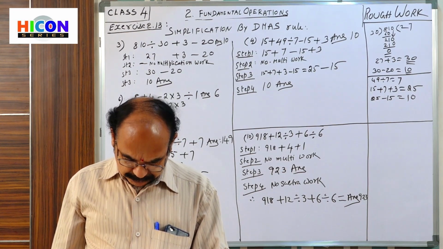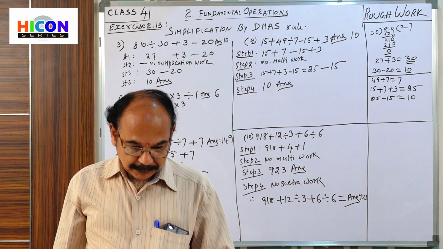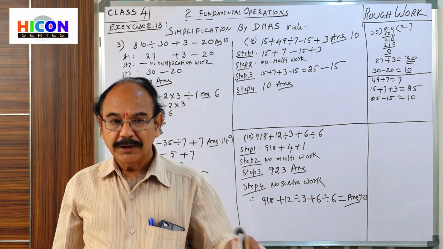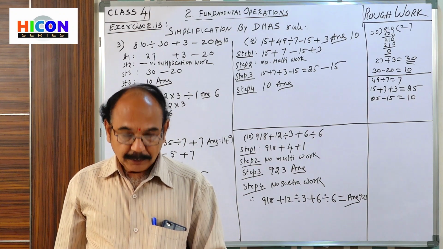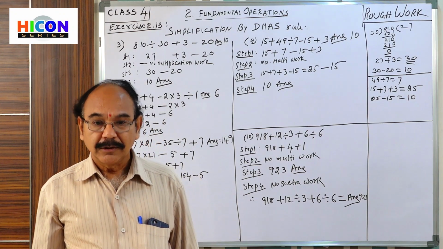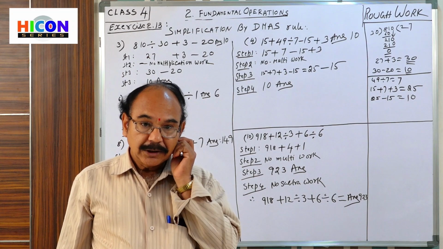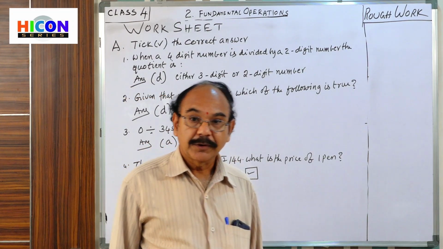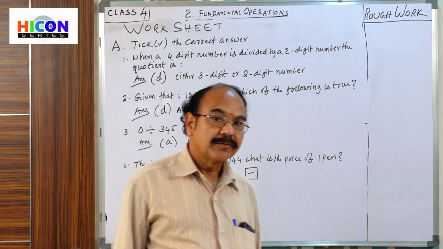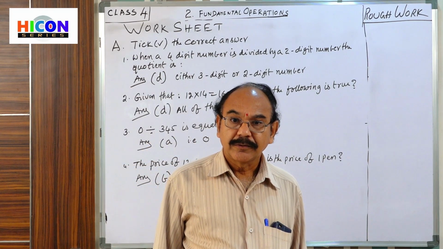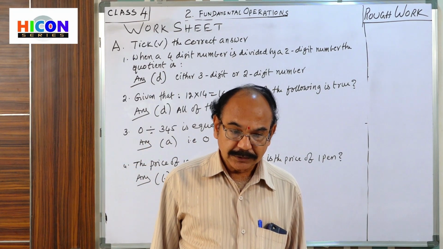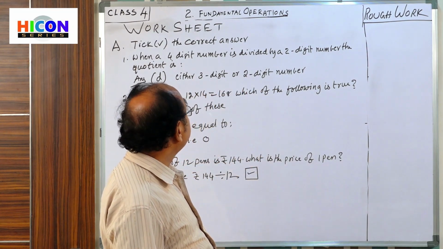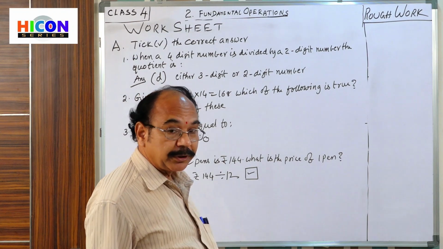So, like this, we simplify the problems, and all the operations are given at a time in the given problem. Now you can go to the worksheet. At the end of this chapter there is a worksheet. We came to the end of this chapter. The worksheet is a simple test for you.